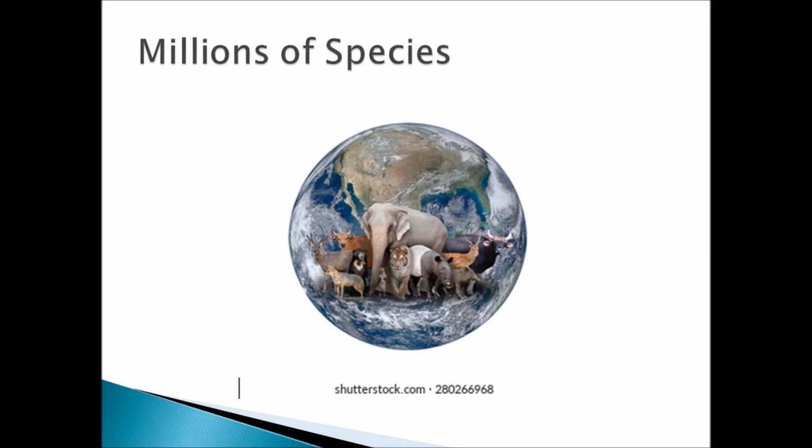On the earth, if you see, there are many different types of animals. There are domestic animals, wild animals, many birds. From very small animals to huge animals can be seen, and they are living on planet Earth. So these organisms have to be taken and they have to be classified. This is the main purpose of classification.